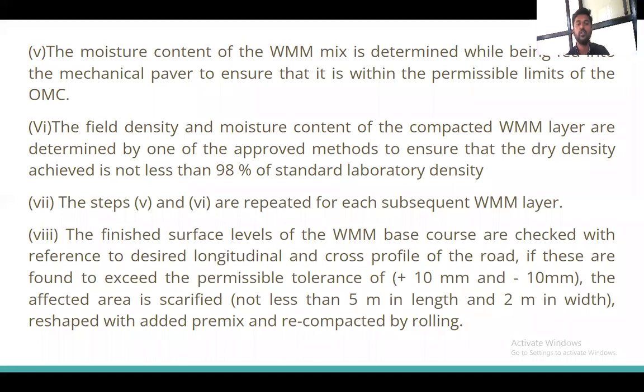If these are found to exceed the permissible tolerance of plus or minus 10 mm, the affected area, not less than 5 meter in length and 2 meter in width, is scarified, reshaped with added material and recompacted by the roller. The same applies to whatever is there in the subbase layer.